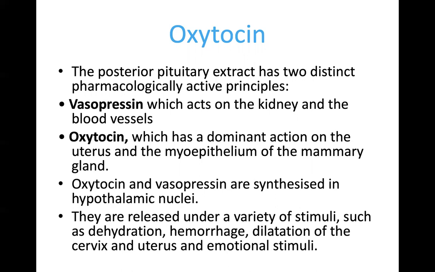Oxytocin and vasopressin are synthesized in the hypothalamic nuclei. They are released under a variety of stimuli such as dehydration, hemorrhage, dilatation of the cervix and uterus, and some emotional stimuli.